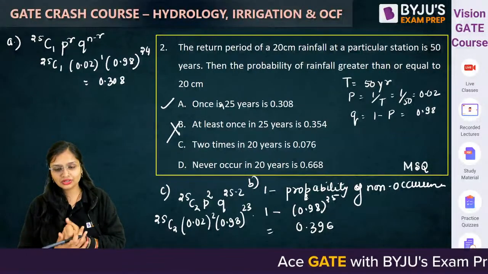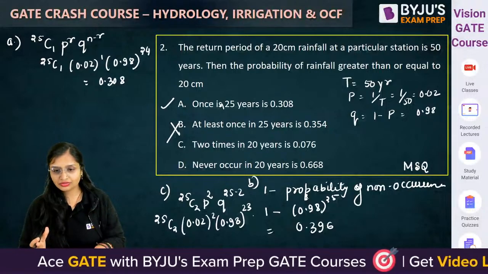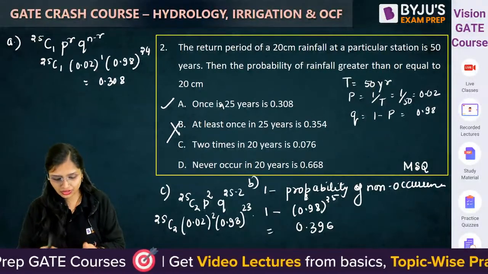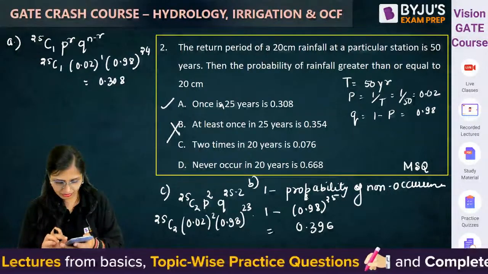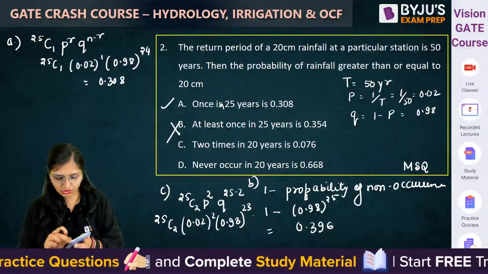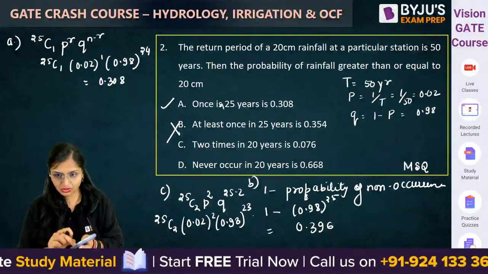How much will you get? Let me solve it. 25 C2 into 0.02 square into 0.98 to the power 23.